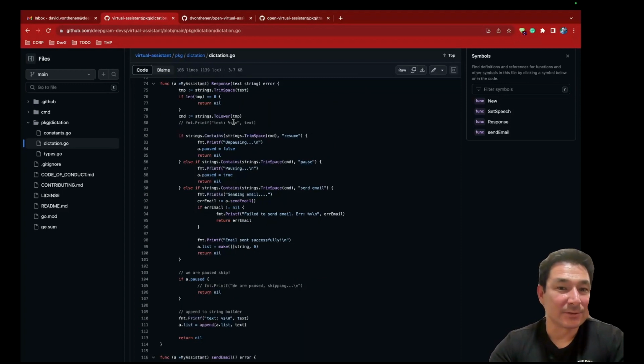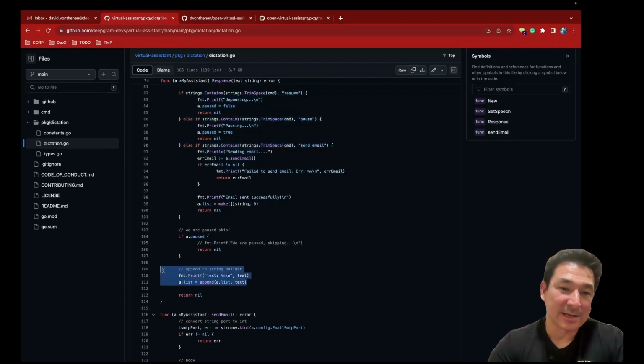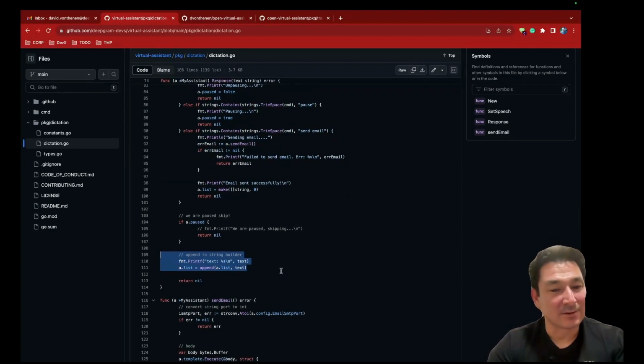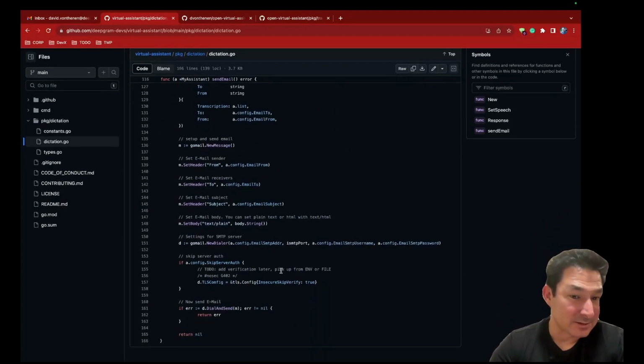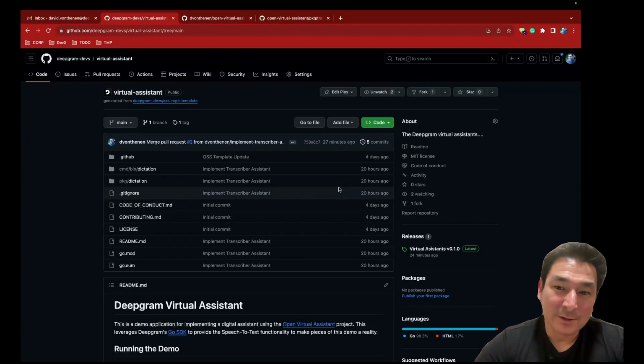This is where we're actually doing the transcription, where we're getting the reply from the DeepGram platform with all the transcription messages. This is where you can see where I'm intercepting certain keywords to do the pause, resume, and send email. And then we're just taking note of all the things that are being said so that we can send all that off in an email. And there's the code for the email. And it is literally that simple. I hope you enjoyed the demo.